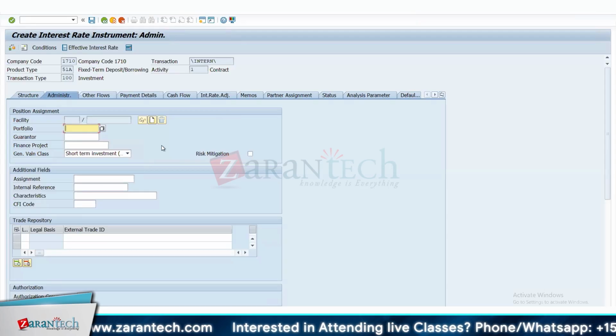You can show the report, for example, for this portfolio under which this product is assigned, where you can see the complete list of cash flows, how much is the book value, how much is the position currency, how much is the valuation currency, so that at the end of the day you can collect the complete book value under these product types. Under this product type, you can collect the list of the transactions which were created. So without using portfolio analyzer also, you can use it for reporting purposes.